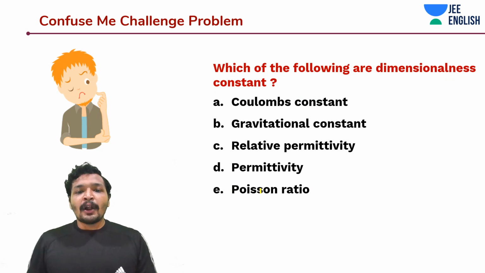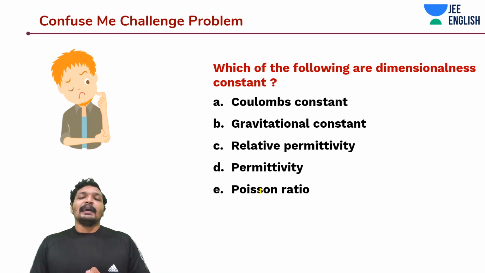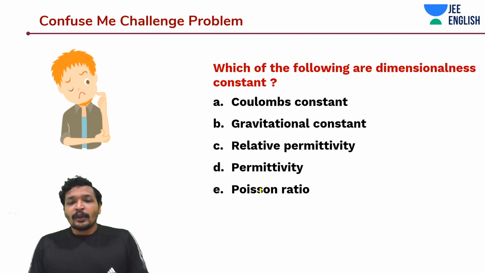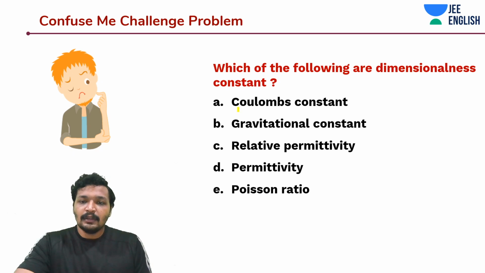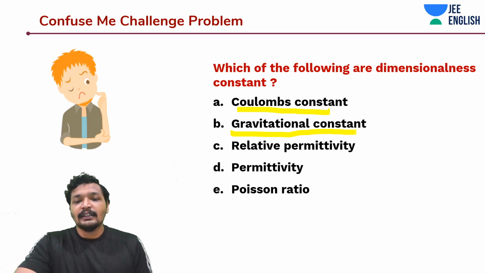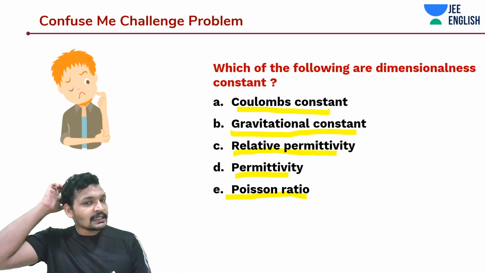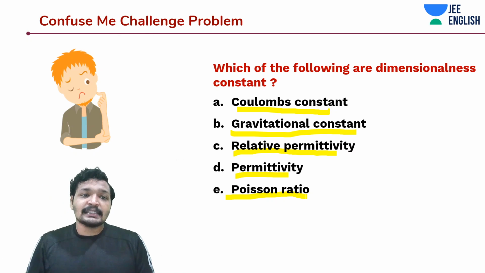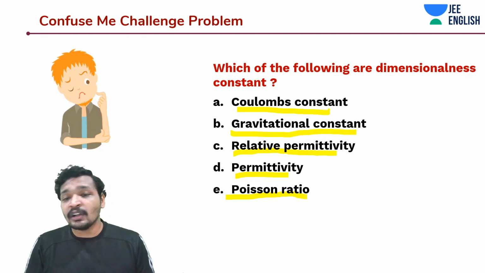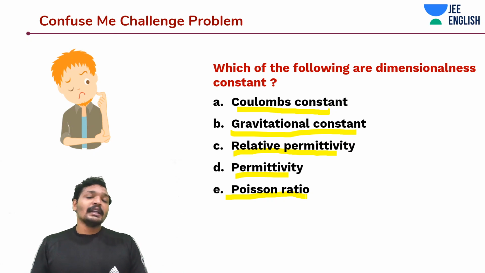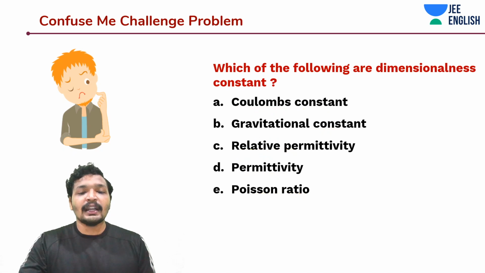Alright guys. Another problem, which of the following are dimensionless? Dimensionless constant. Okay, Coulomb's constant, gravitational constant, relative permittivity, permittivity and Poisson's ratio. What do you think is the answer? Permittivity has dimensions, gravitational constant has dimensions, Coulomb constant has dimensions. Constant does not mean it does not have dimensions. Relative permittivity does not have any dimensions. Okay guys, relative permittivity does not have any dimensions.